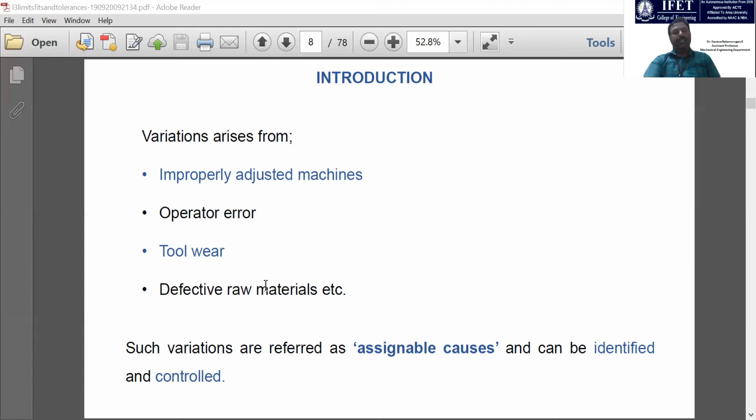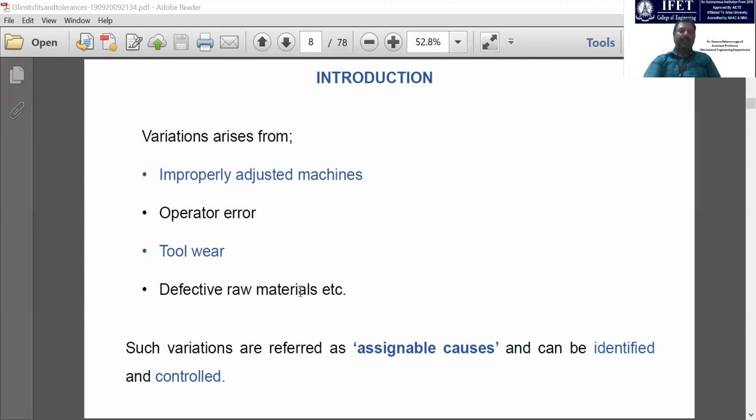And defective raw material, that also we can control, but it is not in our hands. Those who are supplying the raw material for you, you have to do the quality check before you start using these raw materials. There may be casting defects or other manufacturing defects which lead to premature failure of the material, or you may find some hardness variation or other property variation.